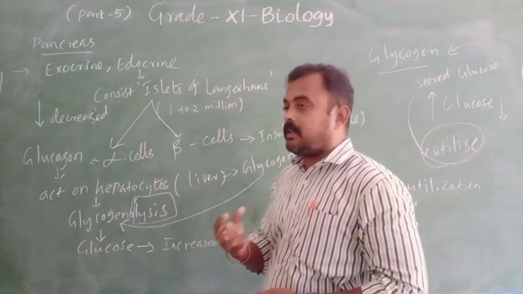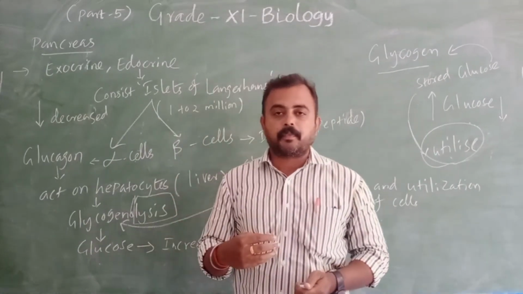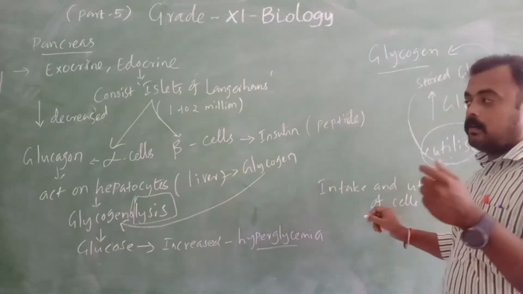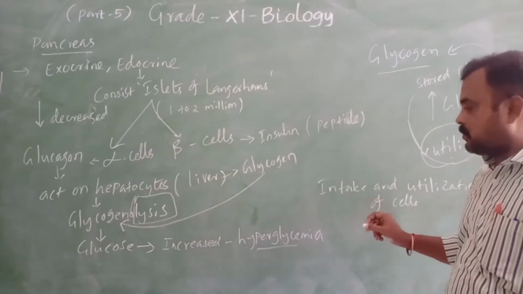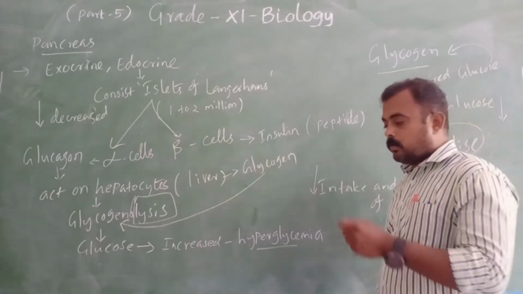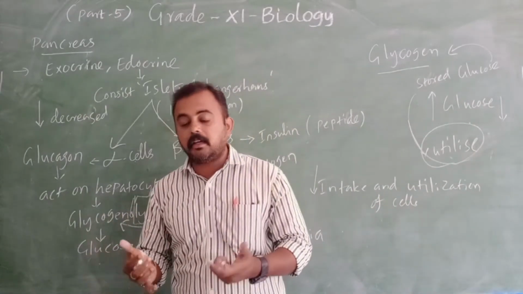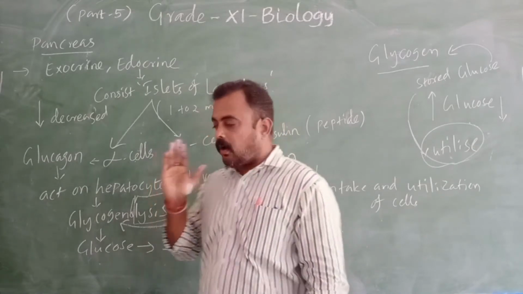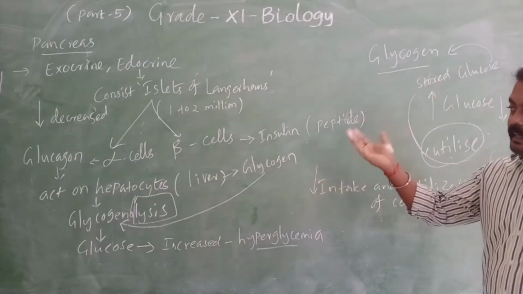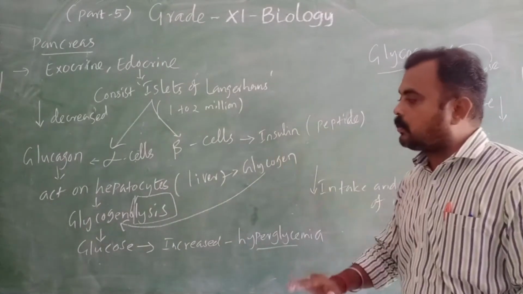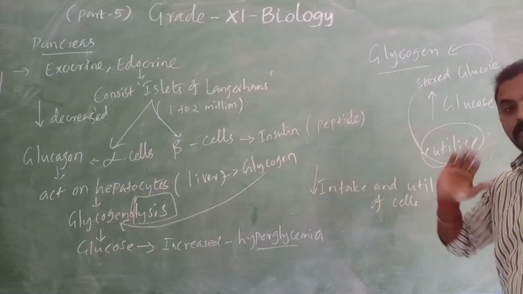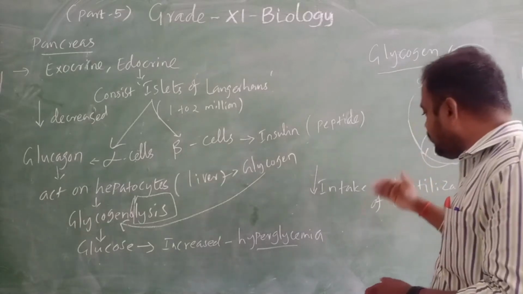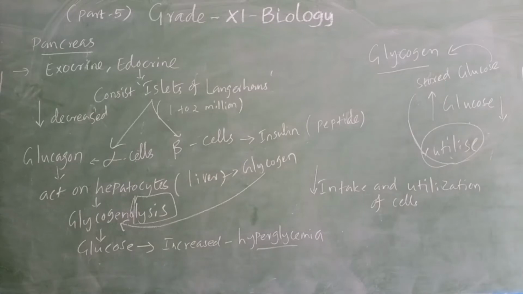Our cells take glucose continuously, but that glucose intake will be inhibited, which means reduced. If cells are not taking the glucose, automatically the glucose level is increased in the blood. So now the situation is that the glucose level is increased because of glucagon. Glucagon does this process and produces glucose, and next it reduces the intake and utilization by cells.